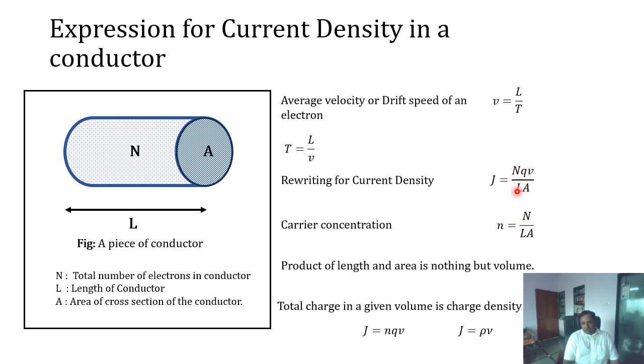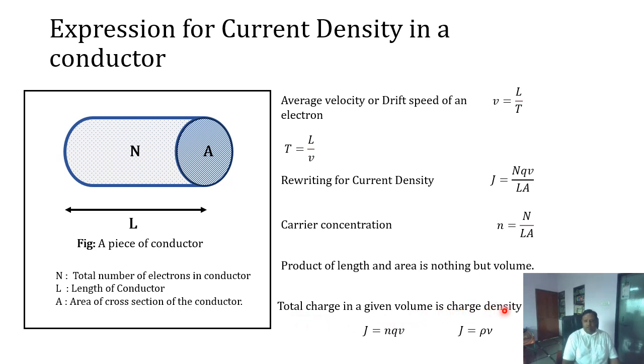N is the number of electrons and LA is the volume, so the number of electrons per unit volume is the carrier concentration, N by LA. So this N is considered the carrier concentration.